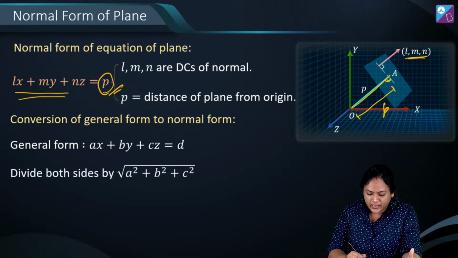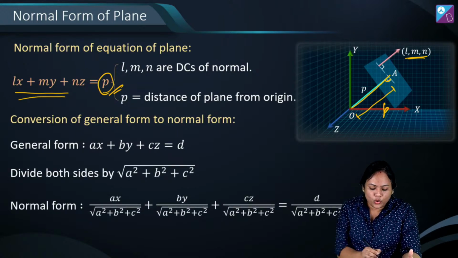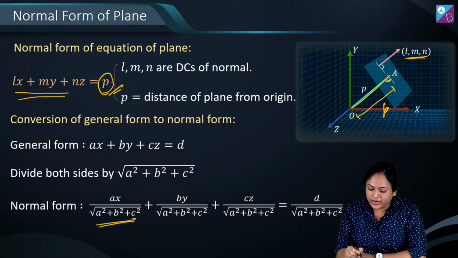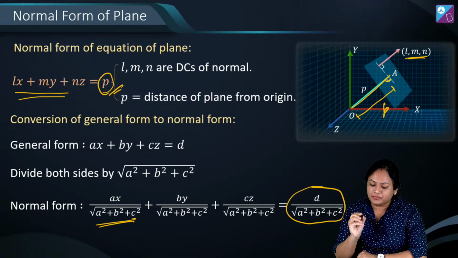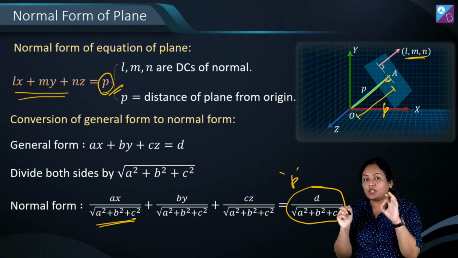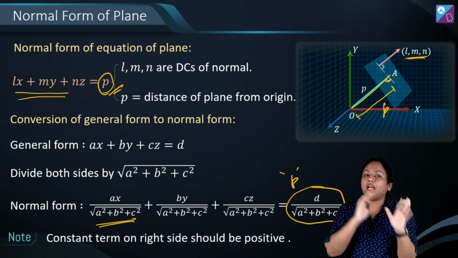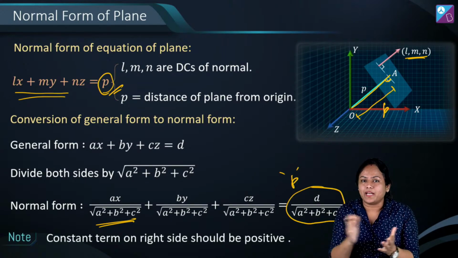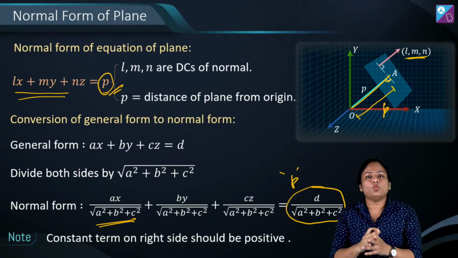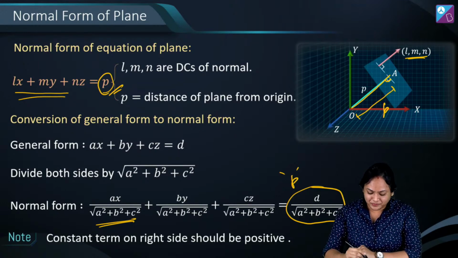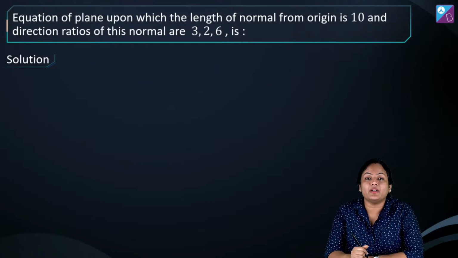So this is going to be a by root over a square plus b square plus c square times x, and similarly, and right hand side पर ये जो constant है ना, this always has to be positive because it is representing distance from origin. So if it is negative, try to make it positive. Just multiply by a minus sign. So this is how you can convert general form to normal form. Got it? Okay. All right.